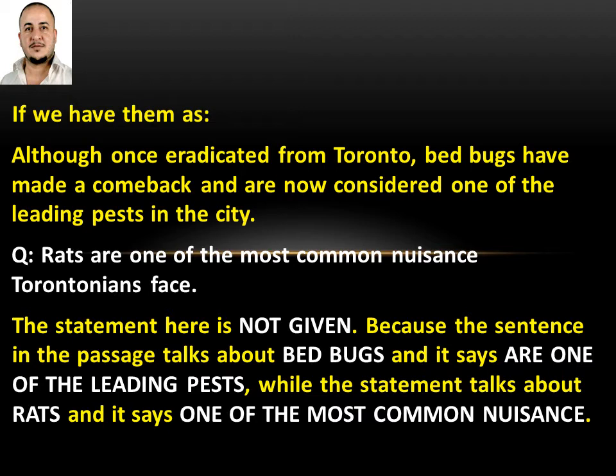It says one of the most common, and it says also one of the leading pests. That means any of them could be the most common, or any of them could be the leading, or they might not be the leading, both of them. It's something usual.